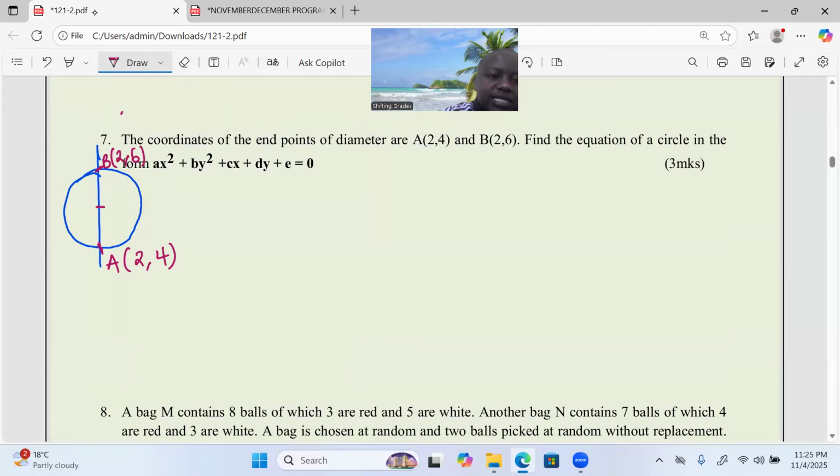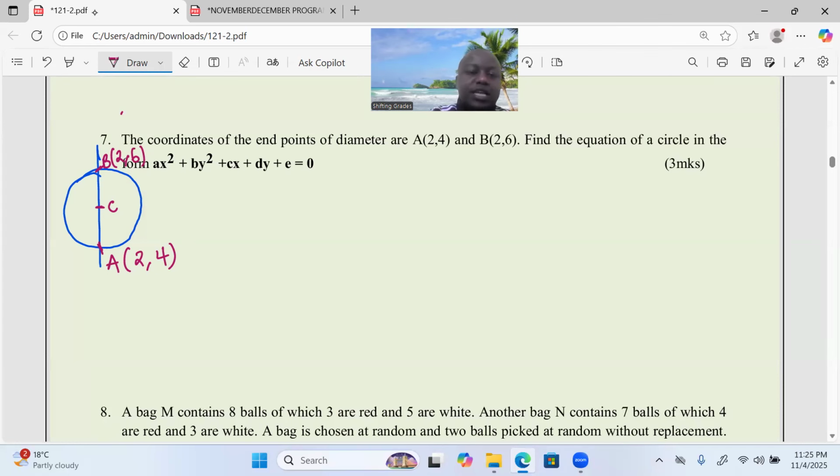How can we find the center of this circle? Now that A and B are the points at the end of the diameter of a circle, it follows without saying that the midpoint of this diameter is the center of the circle. And from vector 1, we know how to find the coordinates of a midpoint.